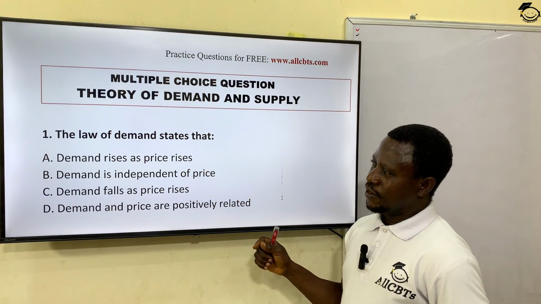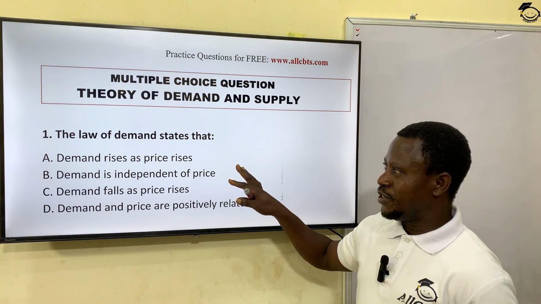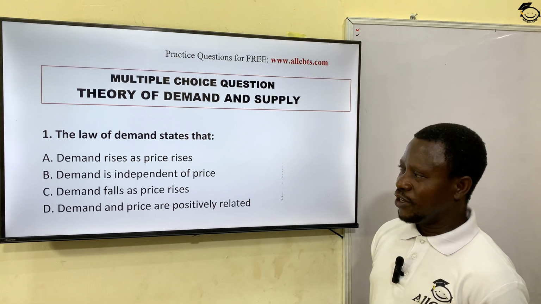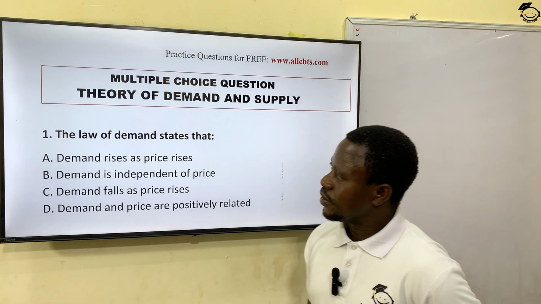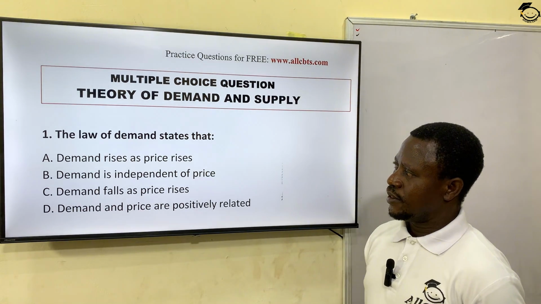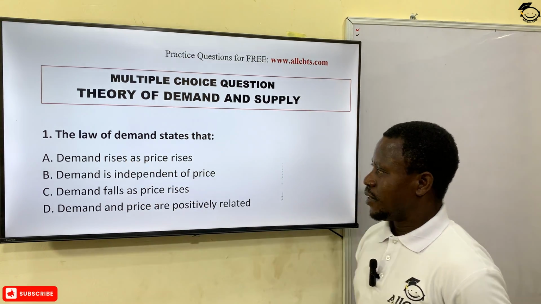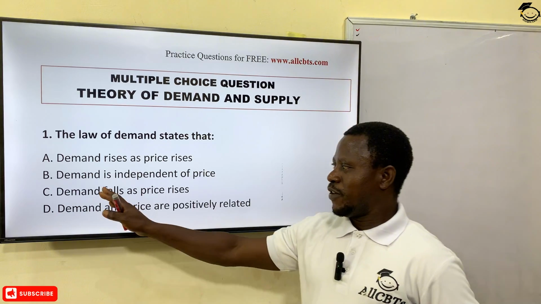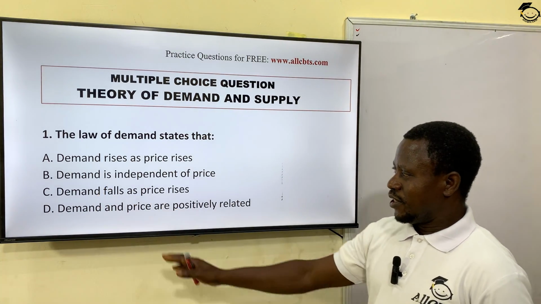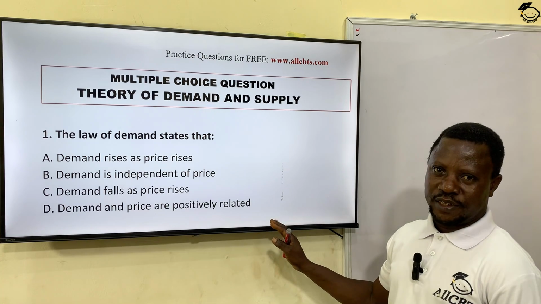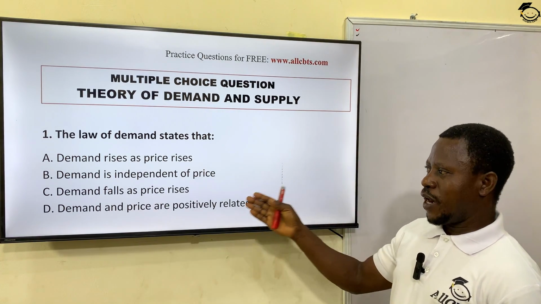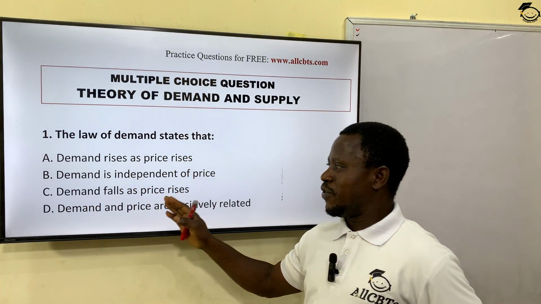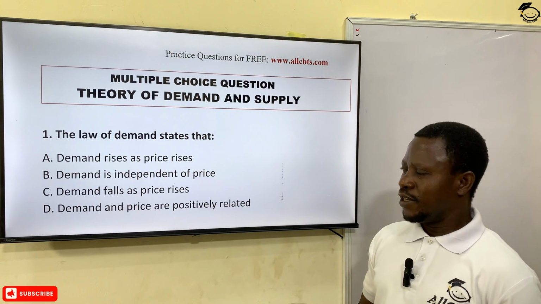Like I mentioned earlier, I've already given you some foundation and basic understanding of this. So let's see how we're able to assimilate what was learned. The law of demand states that A, demand rises as price rises. B, demand is independent of price. C, demand falls as price rises. D, demand and price are positively related. If you follow my explanation, you agree with me that the correct answer for this question is C. Demand falls as price rises.